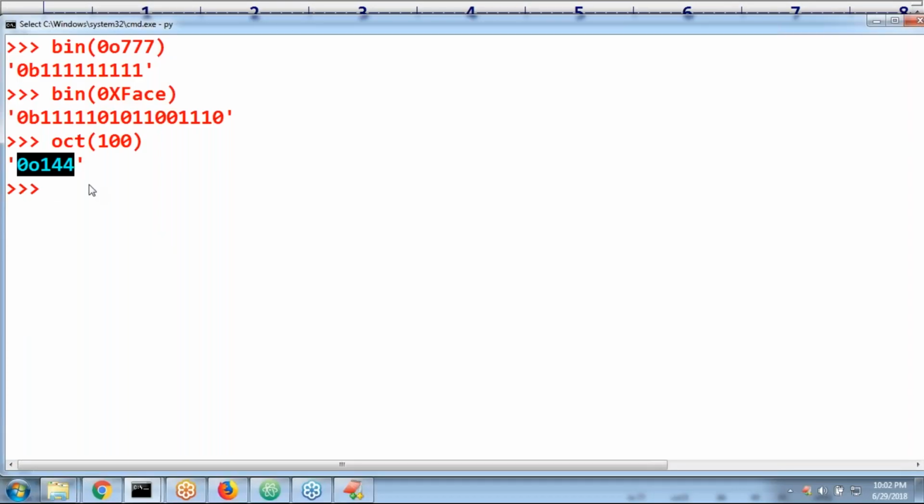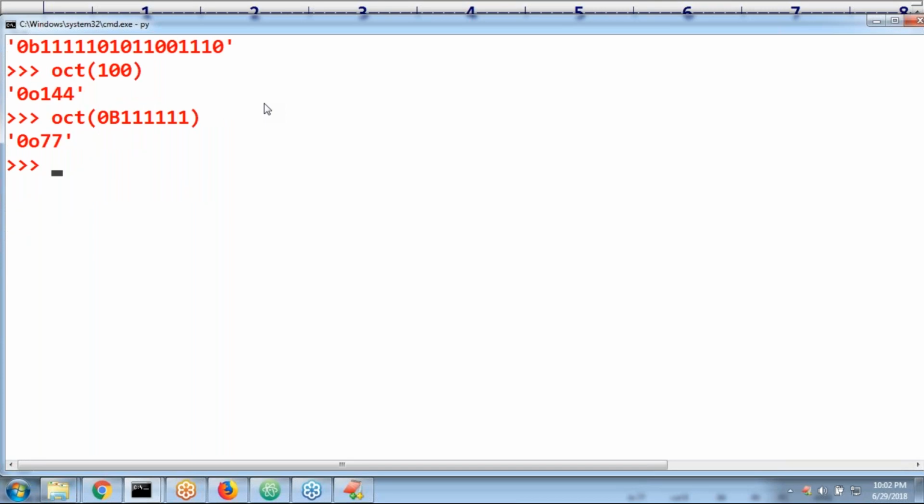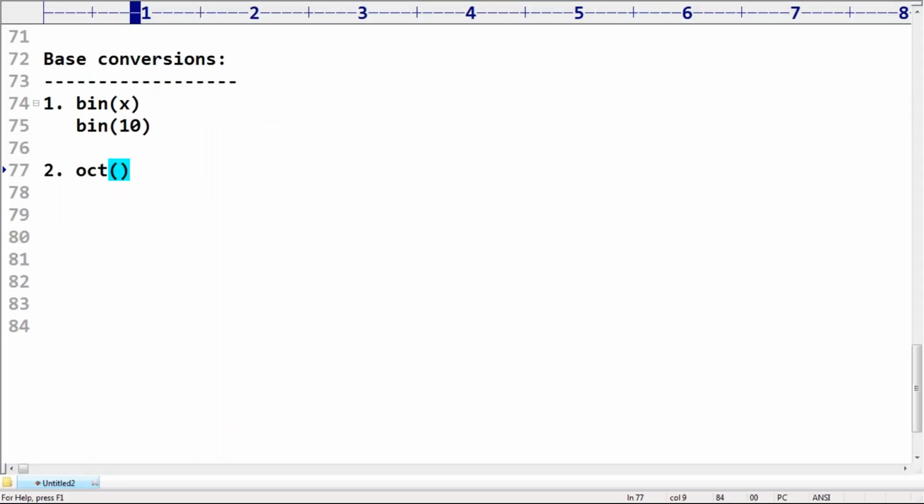Remember. Similarly, oct of 0b111111. This is the binary, sir. Can you please convert this binary to octal? 0o77 is the octal value. Is it clear, right? Any doubt about this one?